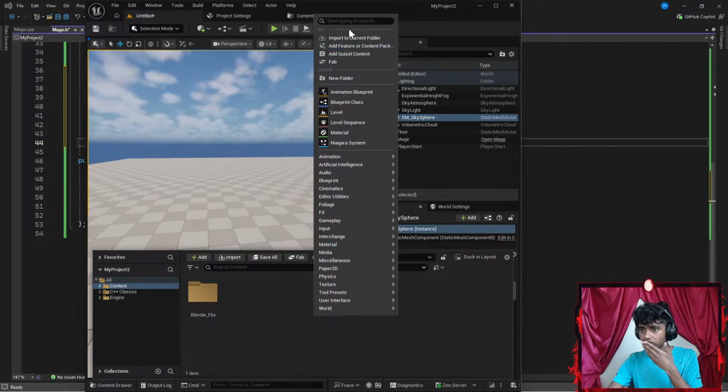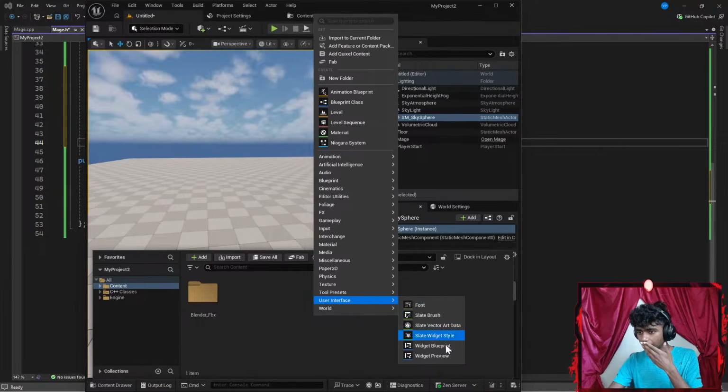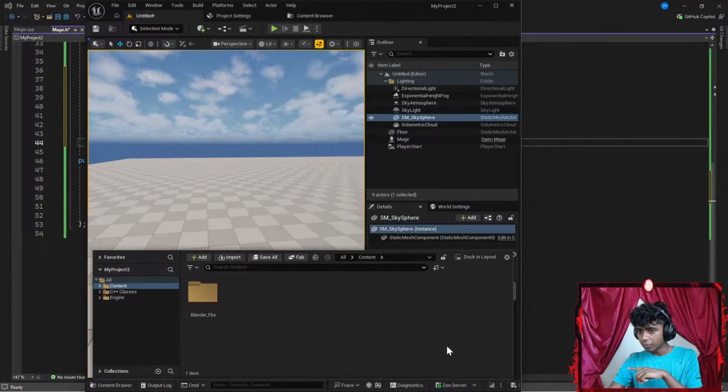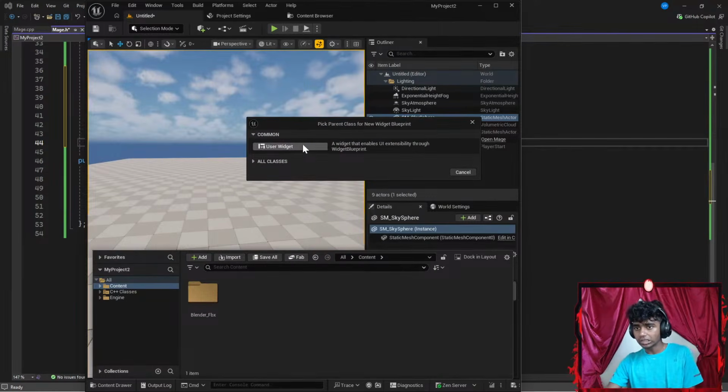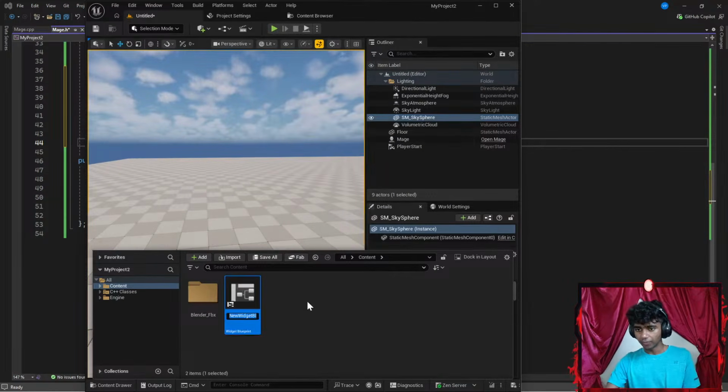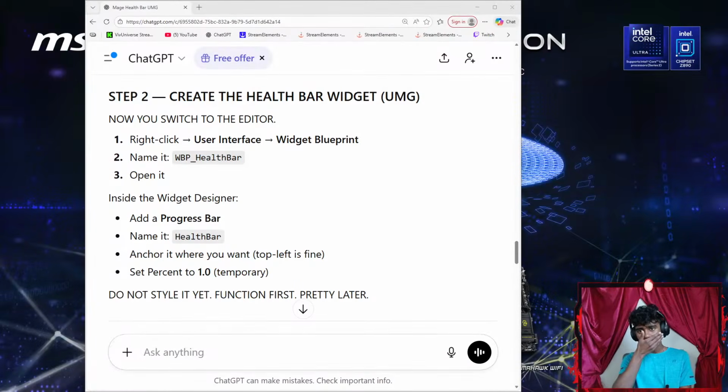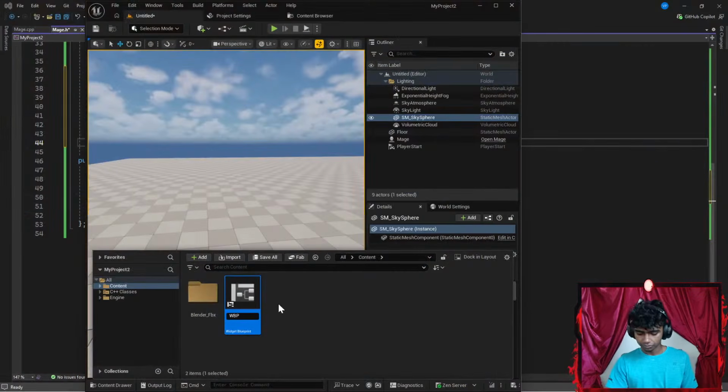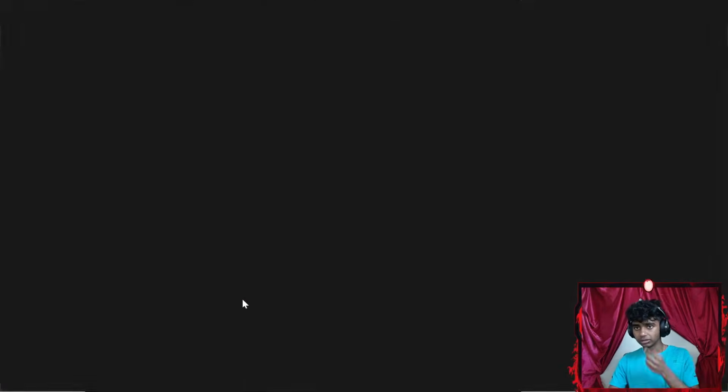Okay, let's go with something like user interface. I'm going to go ahead and open a widget blueprint. I'm going to name it something like WBP. Was it underscore health bar? Let's get some ChatGPT here. WBP underscore health bar. Okay, perfect. And then open it.